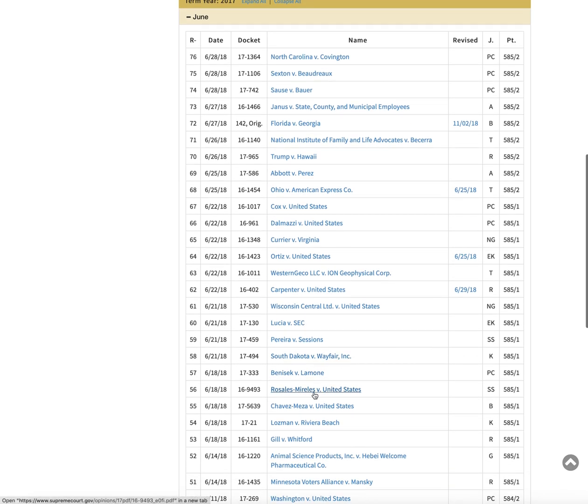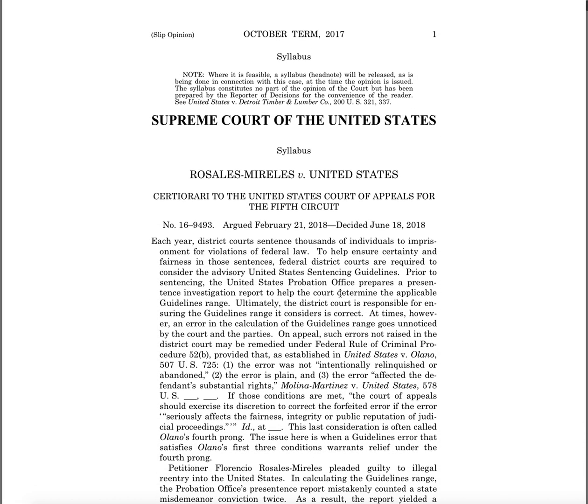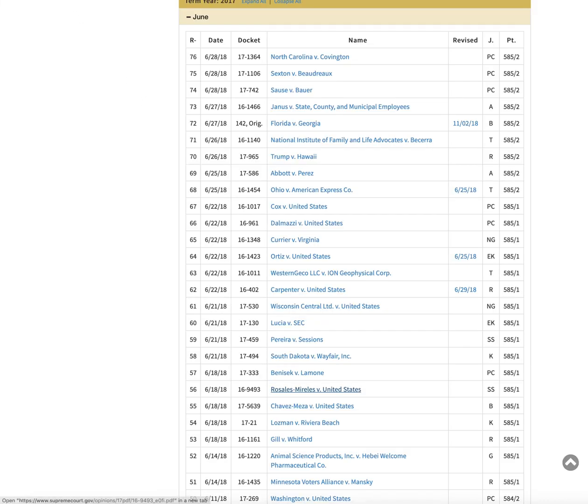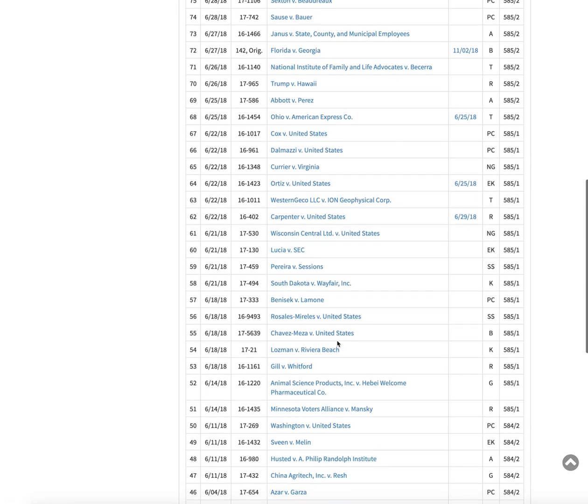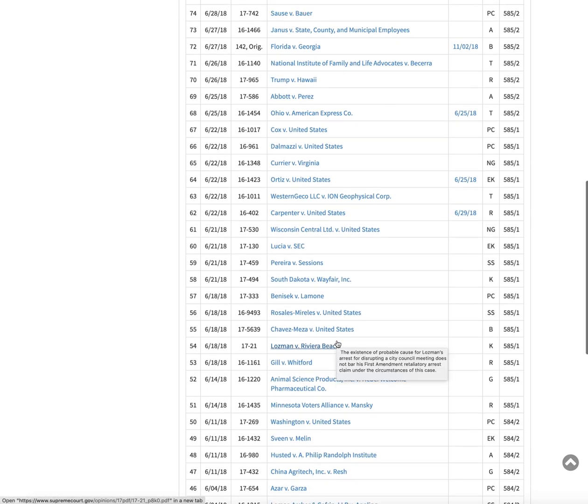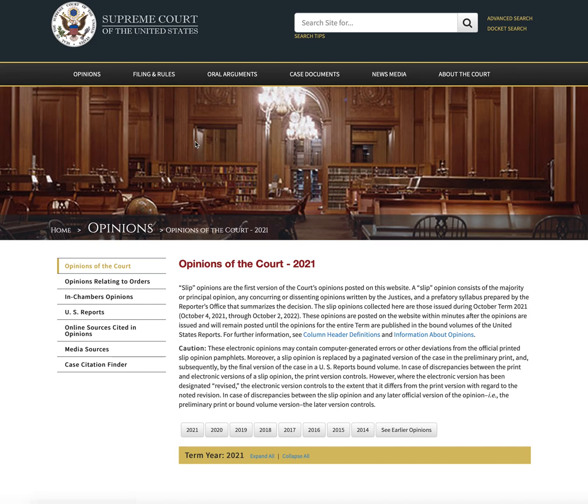So you could search through, let's look at Rosales Morales versus United States, individuals per imprisonment, federal law. So again, not law enforcement, but still going to be criminal justice related. We can look at that. So again, just come through, search for those types of cases, find one that applies to the course that you're taking. And then what I would like for you to do is record your own video in which you outline